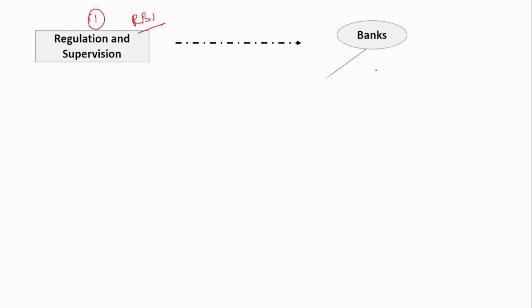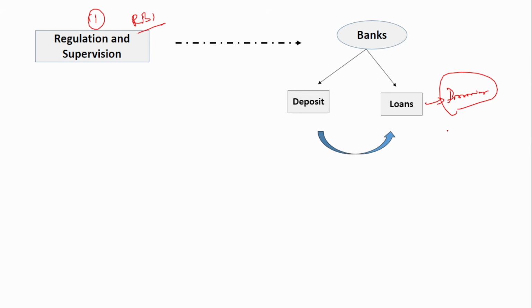So here, they regulate and supervise the banks. So what is regulation? Why should the RBI regulate and supervise the bank? Why is that function very important? See, majorly what is the function of a bank? They collect deposits from the depositors and provide loans to the borrowers. This is the main traditional function of the banks, right? There are other functions, but the first and the most important function is collecting deposits, and then using that deposit they provide loans to the borrowers.